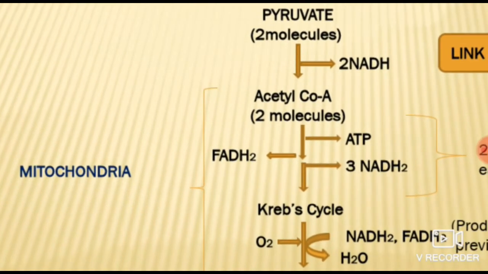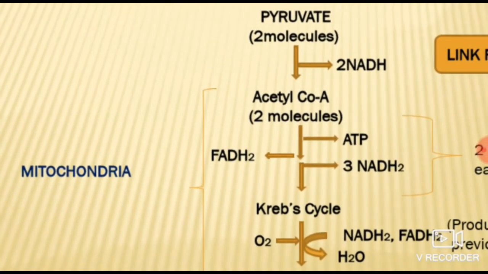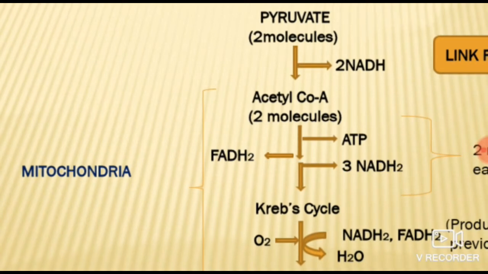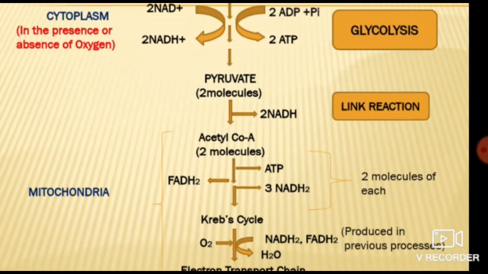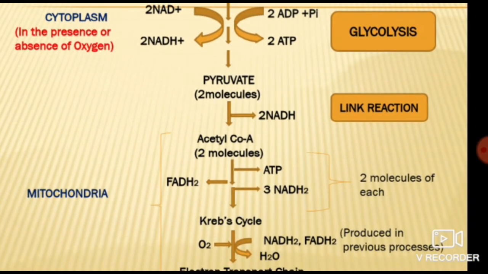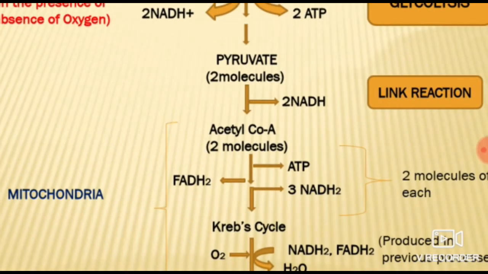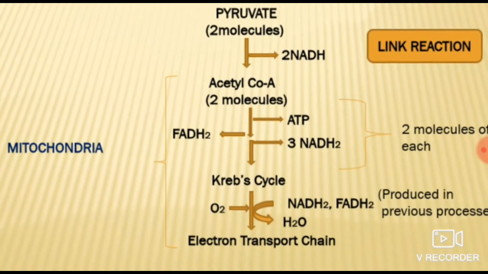Got it? Now, 2 molecules of acetyl CoA will be produced, which enter the Krebs cycle in the mitochondria and produce 3 molecules of NADH2, 1 molecule of FADH2 and 1 molecule of ATP. But always remember, because there were 2 molecules of pyruvate, everything produced after this will be doubled. If I have written here 3 molecules of NADH2, that means 3 into 2, it is 6 molecules of NADH2. That we will calculate in the next slide only. Got it? So from pyruvate everything will be double.